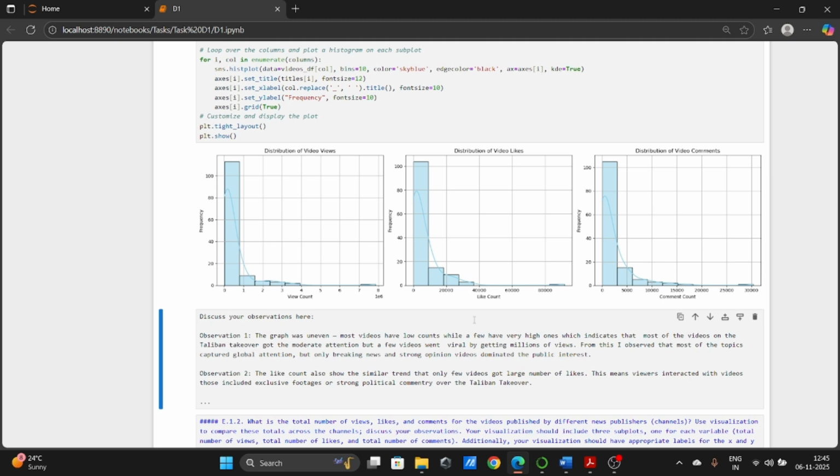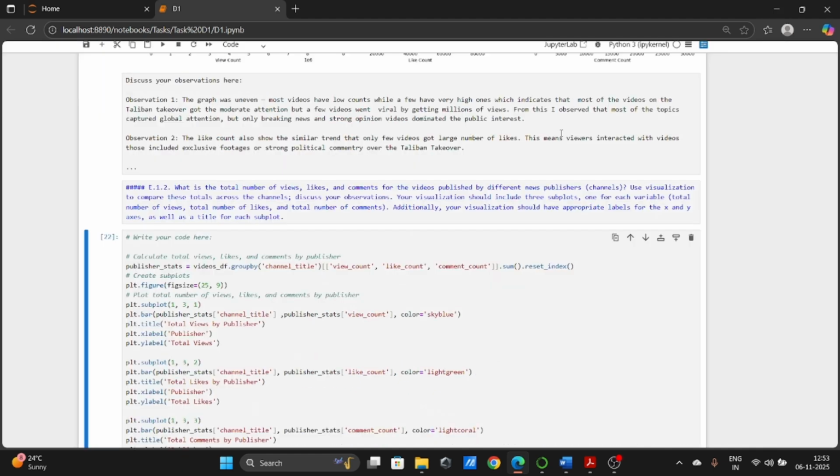Observation 2 was from graph 2, which also shows a similar trend, that only a few videos got a large number of likes. This means the viewers interacted with videos that included explosive footage or strong political commentary over the Taliban takeover. The second question was: what is the total number of views, likes and comments for the videos